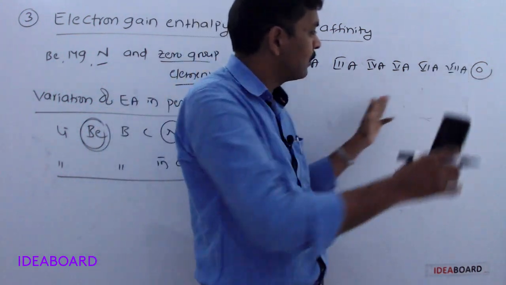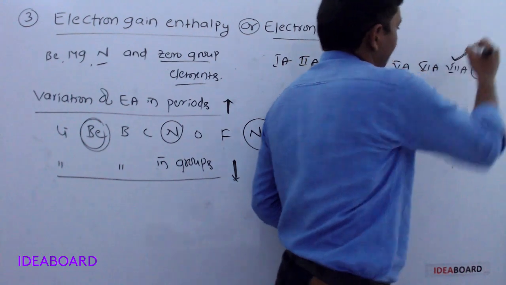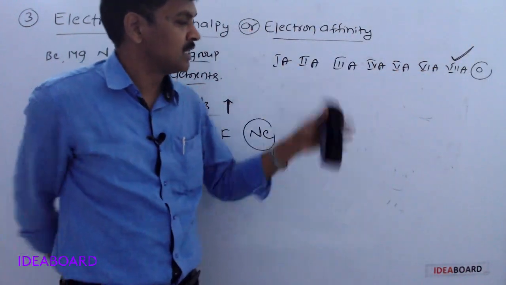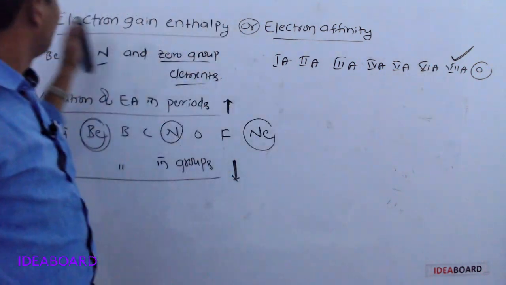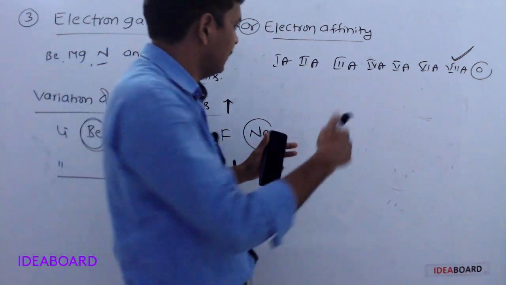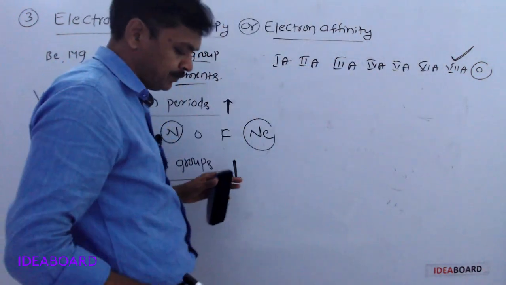Then which group elements have the highest electron affinity in the periodic table? 7th A group elements. In the periodic table, 7th A group elements have the highest electron gain enthalpy or highest electron affinity.